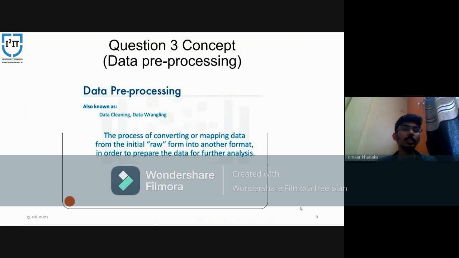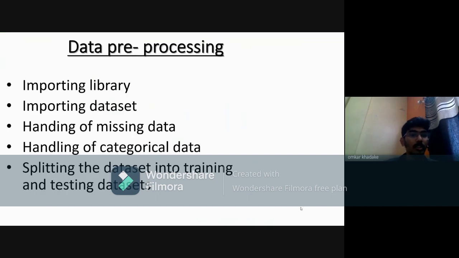So the next question is what is data processing? Data processing is simply converting or mapping data from the raw format into another format in order to prepare data for further use. We convert the raw data into a format for our further analysis. So what we are going to study under data preprocessing: importing libraries, importing the data set, handling missing data, handling categorical data, and splitting the data set into training and testing data sets.